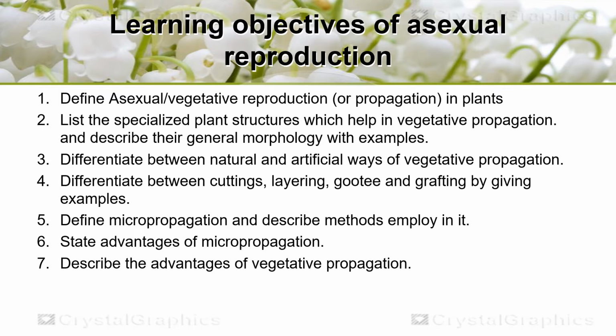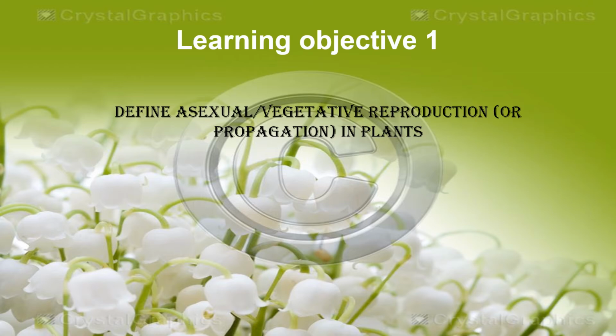Finally, we will define micropropagation, what micropropagation is and what the different methods employed in it are. And then we will talk about the advantages of micropropagation, and at the end of this topic we will describe the advantages of vegetative propagation. Advantages as well as the disadvantages of micropropagation will also be discussed in this lecture. So let's discuss asexual reproduction or vegetative propagation in plants.